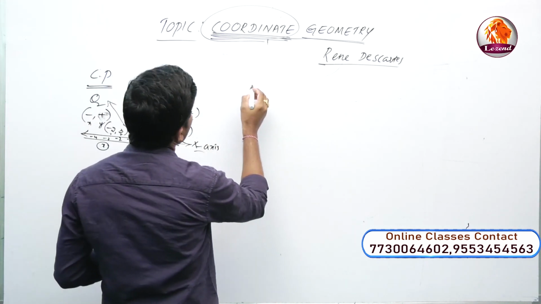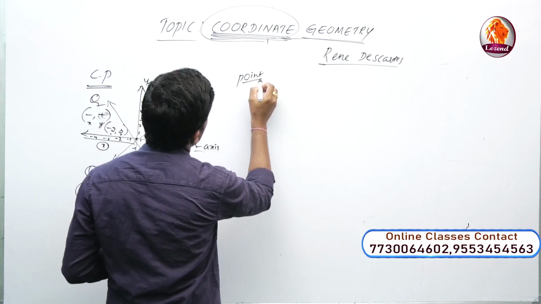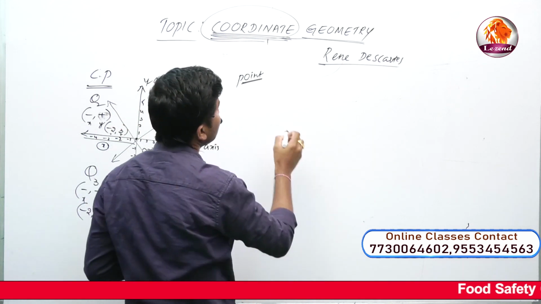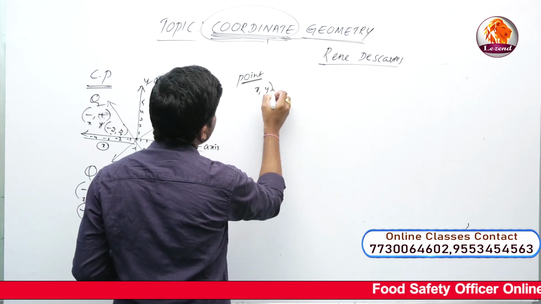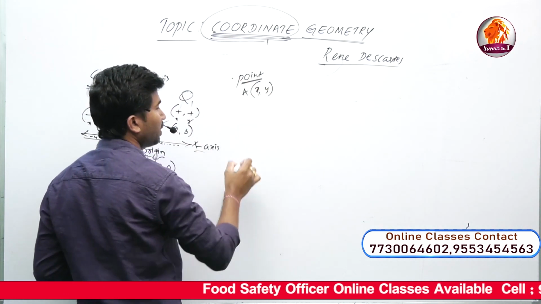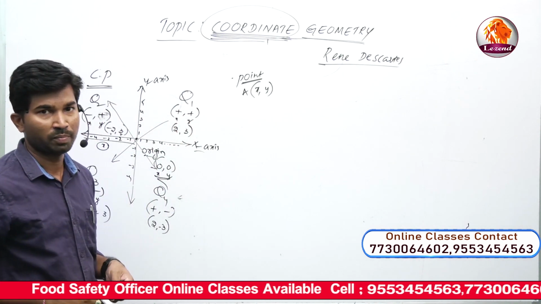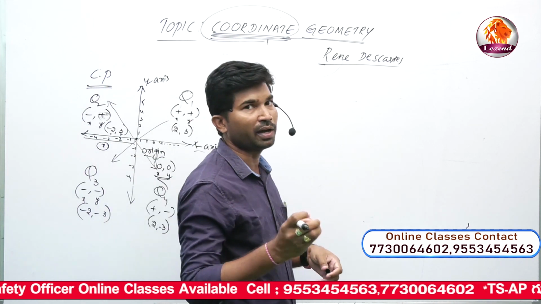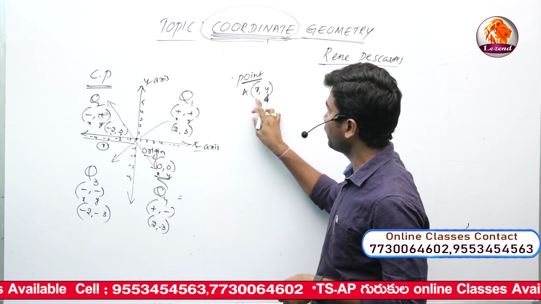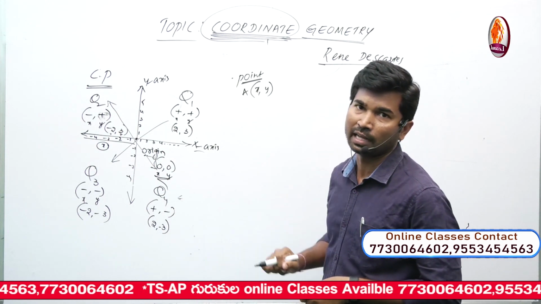Now in this topic, each and every point has two elements: the x coordinate and the y coordinate. Each and every point is indicated by capital letters. Generally we know that all points are denoted by capital letters only, and all lines are denoted by small letters. In this topic, each point has an x coordinate and a y coordinate. X is called the abscissa, y is called the ordinate.